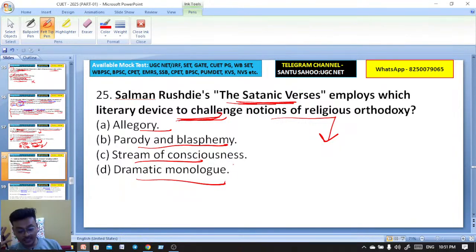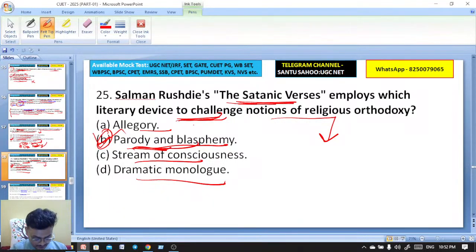You know that a fatwa was issued against Salman Rushdie's publication of this work, The Satanic Verses. A fatwa was issued after the publication of this Salman Rushdie's work, that is Satanic Verses. So he employs the literary device called parody. Okay, parody and blasphemy, religious based blasphemy. Parody exactly Nitu. Parody and blasphemy.